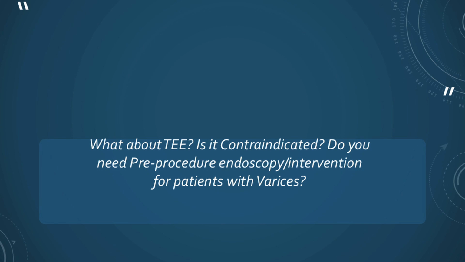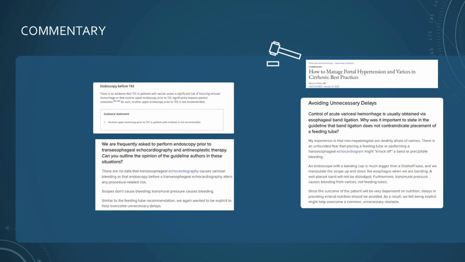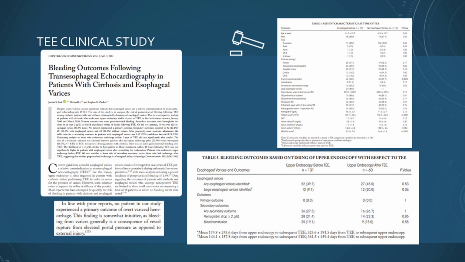There were comments that I found in some of the review articles that talk about how it's contraindicated to do TEE in patients with esophageal varices, and that you would need a pre-procedure endoscopy and intervention on these patients prior to. And this is, again, a practice guideline from a well-known hepatologist at Rush that highlighted that same question that I had. And I only found one great study that highlighted this. It's in the Journal of the American Society of Echocardiography, that probe placement and esophageal instrumentation are semi-invasive and carry potential risk. And it's a relative contraindication based on that guideline.